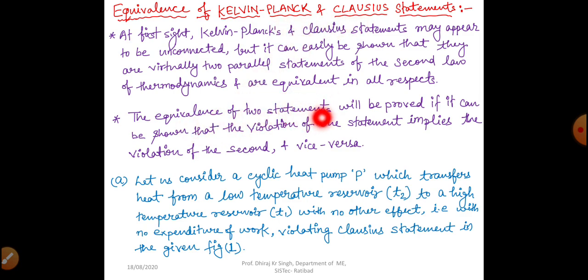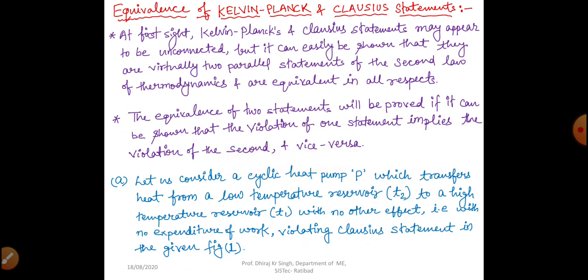The equivalence of the two statements will be proved if it can be shown that the violation of one statement implies the violation of the second, and vice versa. The same thing which I have told you earlier, that if we are able to show the violation of one statement, then obviously the second will be violated automatically, and vice versa.